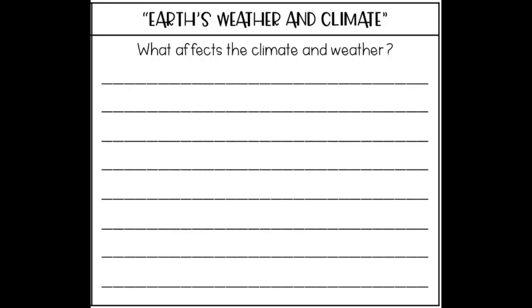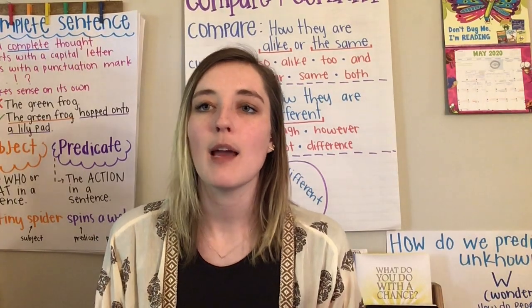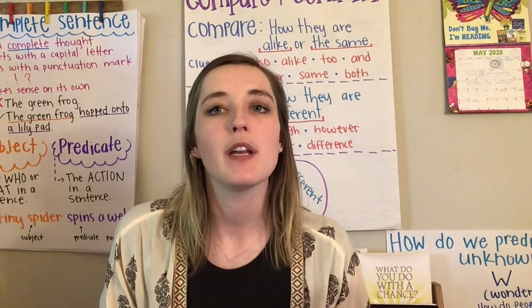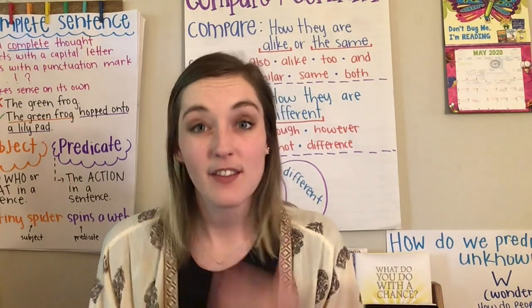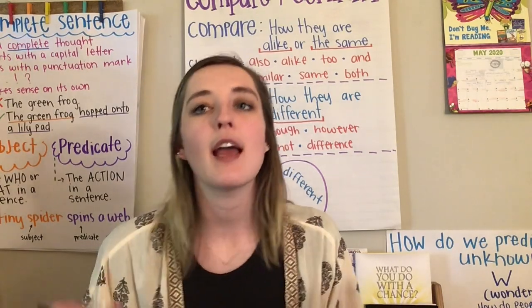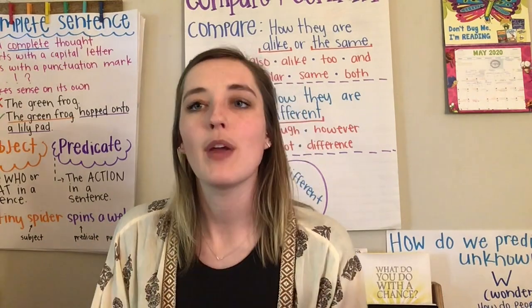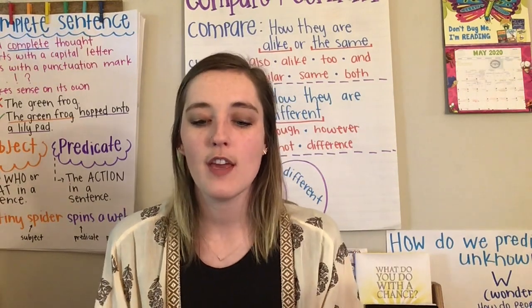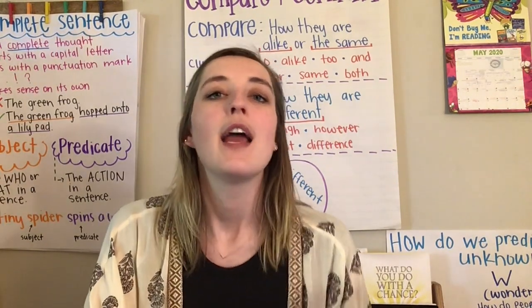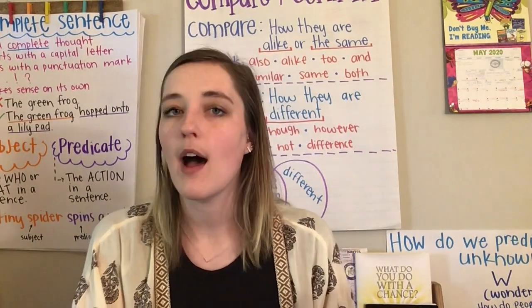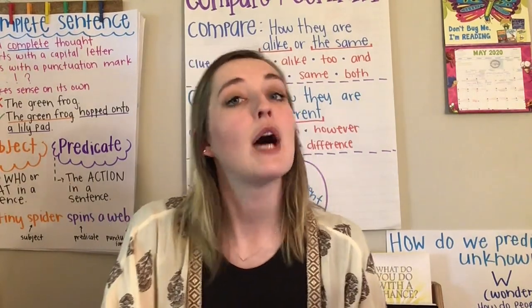Okay, so now looking at our graphic organizer, what affects the climate and weather? So for this informational text of Earth's Weather and Climate, what it does is it describes the more scientific aspects of what affects or changes Earth's weather and climate. So looking at measuring, having scientists look at things, where a location is on the globe or on the map, and the different zones that it's in. So for this graphic organizer right here, what I would do is write down, it's a more scientific approach on how weather and climate is changed and what affects weather and climate. Go ahead and write that down.